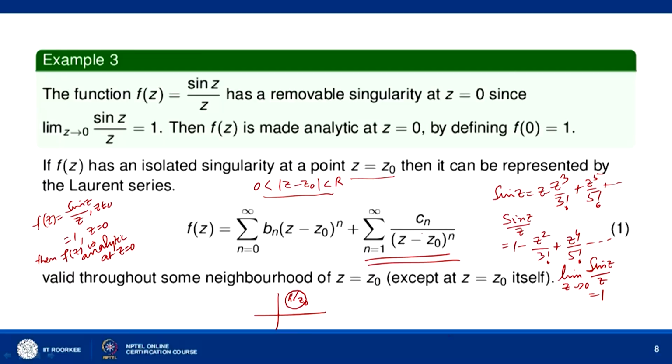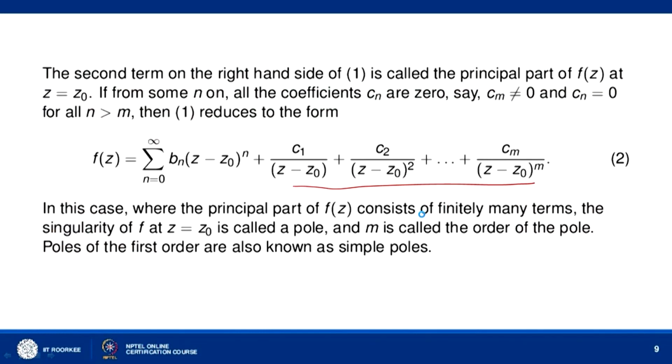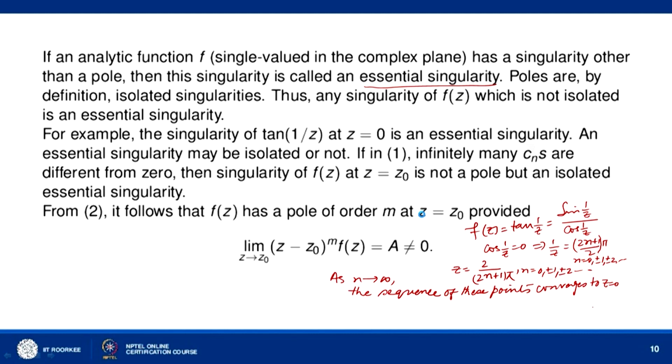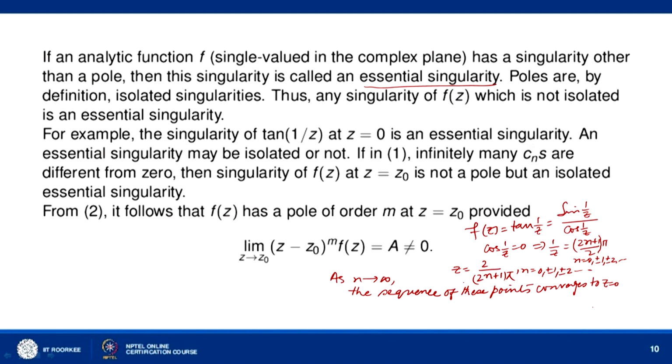So the singularity of tan 1/z at z equal to 0 is an essential singularity. Now an essential singularity may be isolated or not. When can it be isolated? It can be isolated provided the principal part contains infinitely many terms. If infinitely many c_n are different from 0, then the singularity of f(z) at z equal to z naught is not a pole but an isolated essential singularity. So if the principal part of the Laurent series contains infinitely many terms, then f(z) has an isolated essential singularity at that point, and non-isolated singularities occur as limits of sequences of